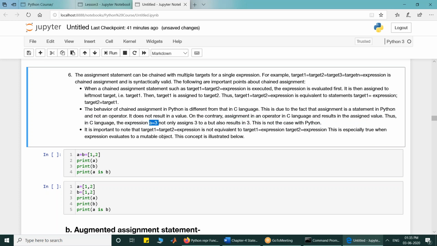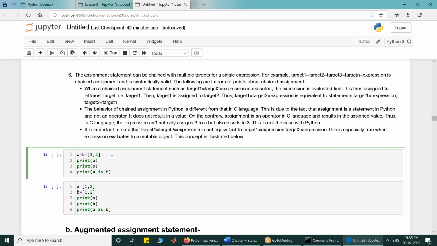So when expression A is equal to 3 is written in C language, it not only assigns 3 to A, but it also results in a value, which is not the case in Python. So it is important to note that target 1 is equal to target 2 is equal to expression is not equal to target 1 is equal to expression and target 2 is equal to expression. Let's look at this concept.